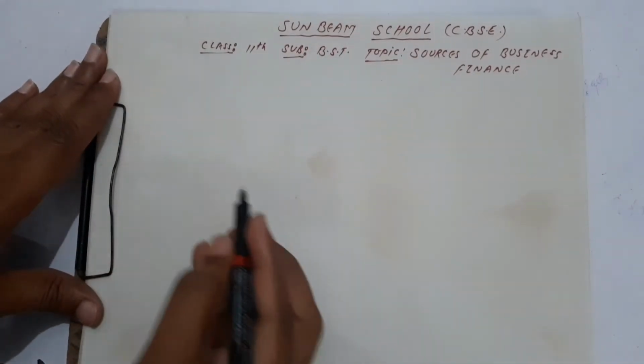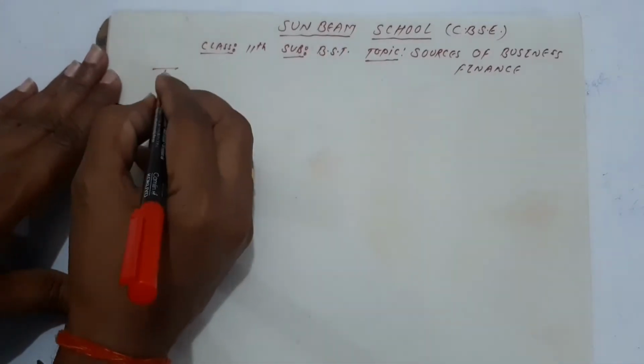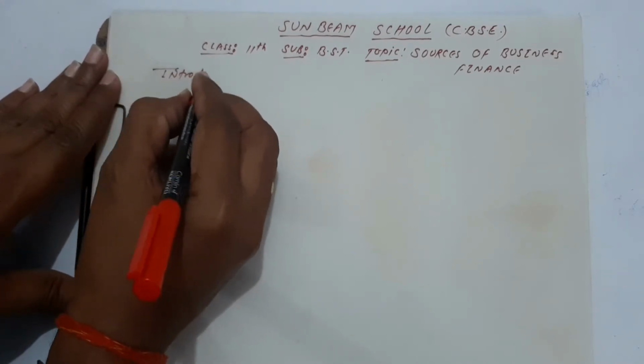Now, first of all, generally, what do we say about business finance? See the intro of business finance.